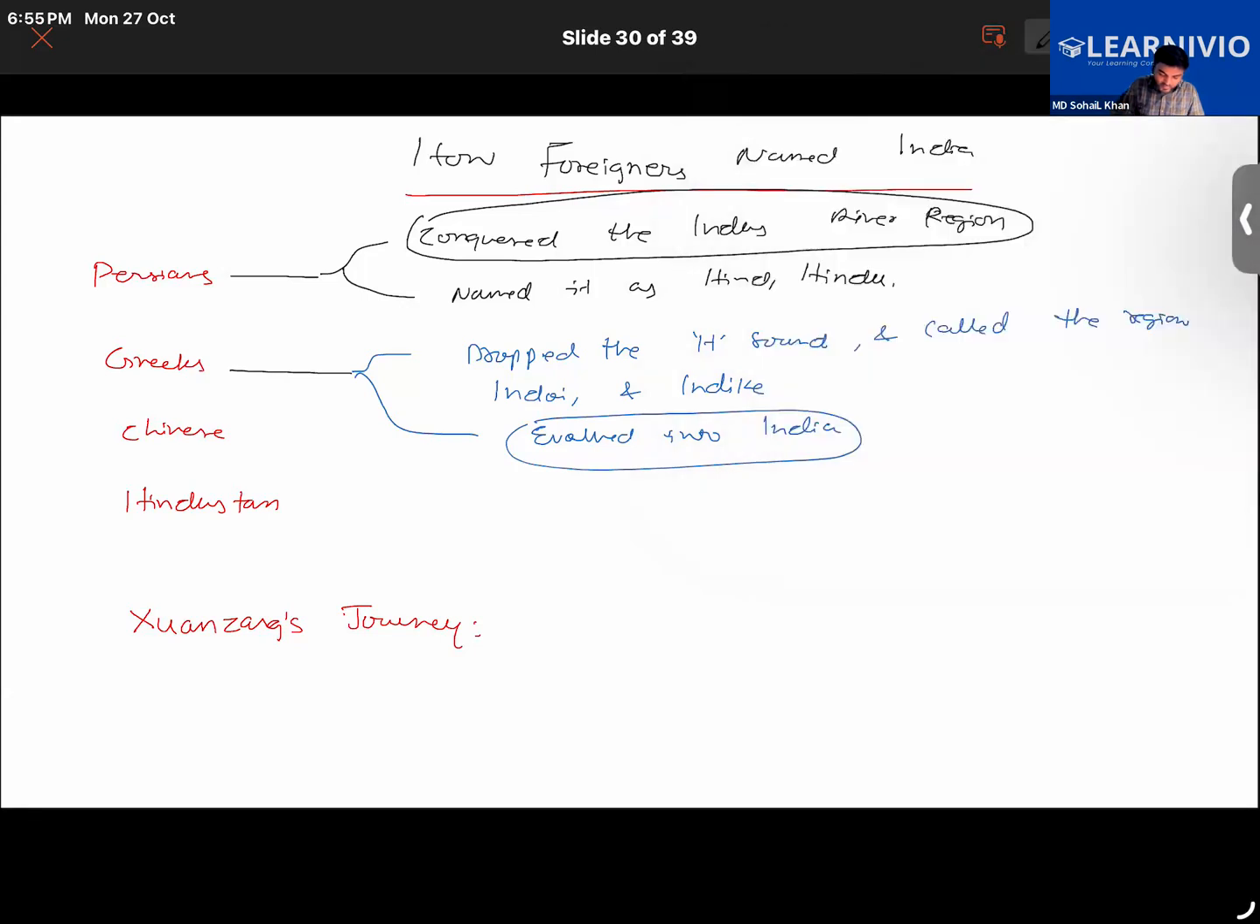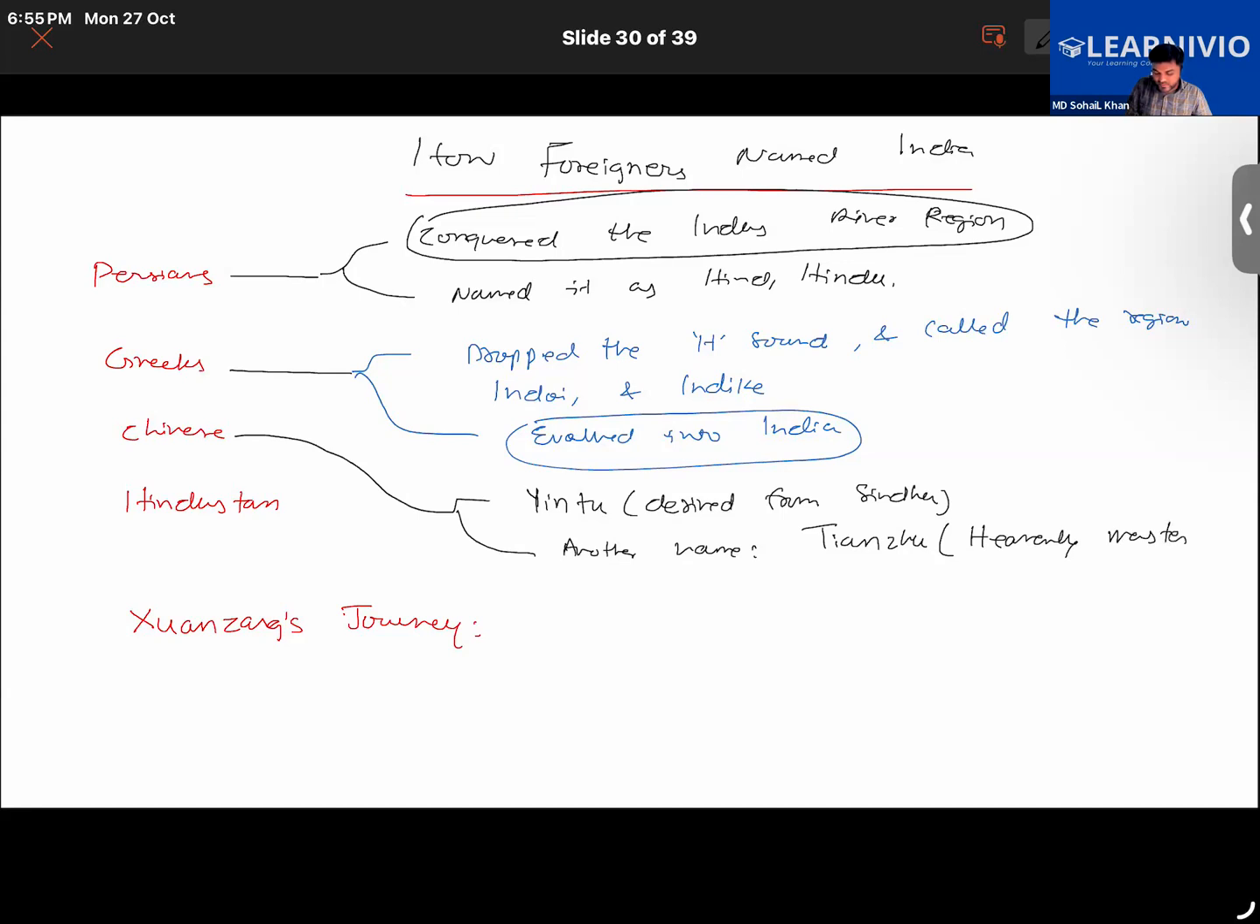Then talking about the Chinese, we know that they call India Yintu, which was derived from Sindhu. They also call India by another name, Tianzu. Why? Because Buddha was born here. Tianzu means heavenly master, the land of the heavenly master.